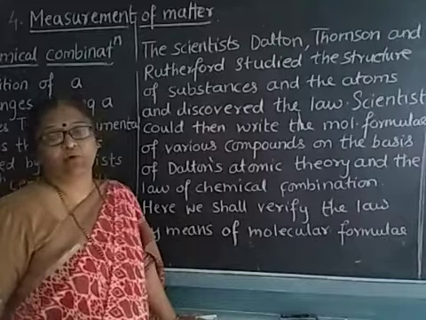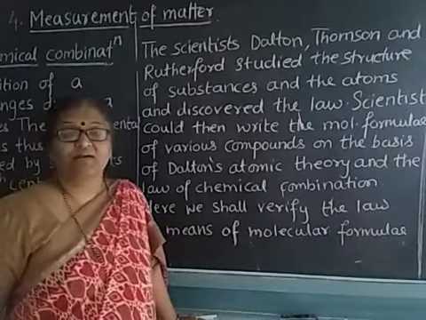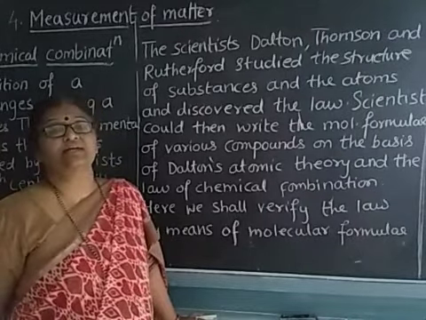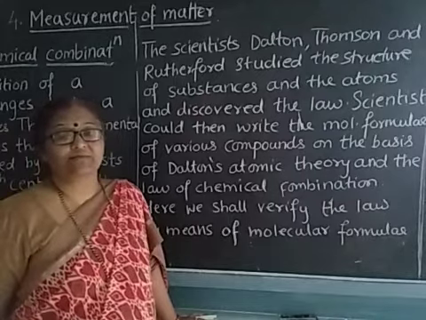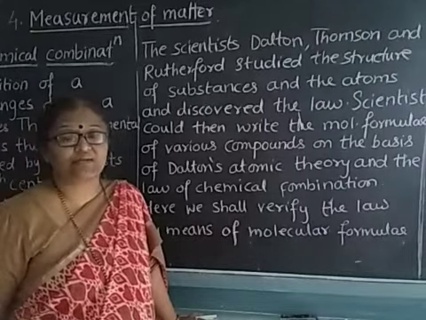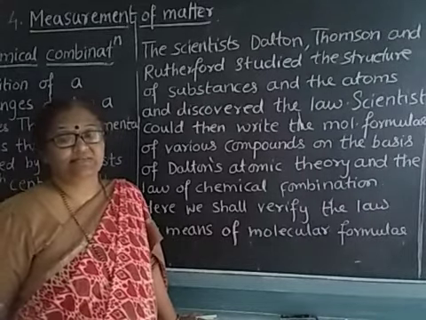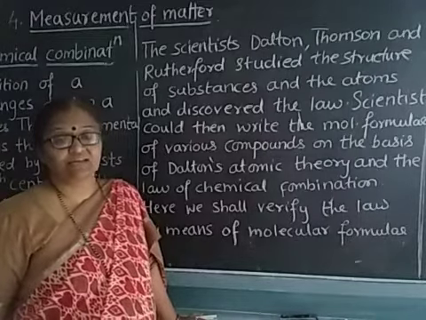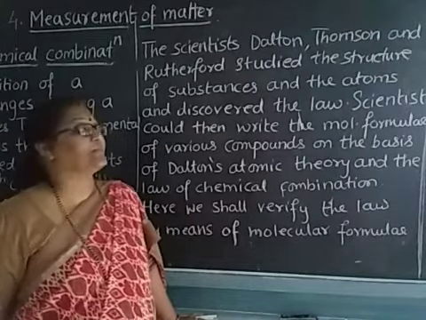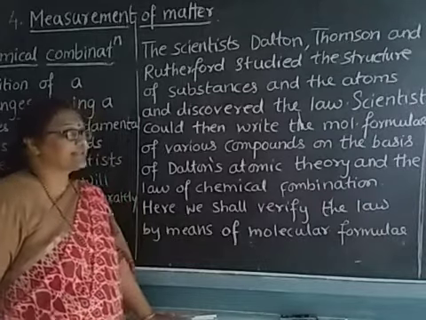Scientists could write the molecular formula whenever they knew what is actually forming that substance, or what constituents are present in that substance. This made it very easy for them to write the molecular formula of a particular substance.